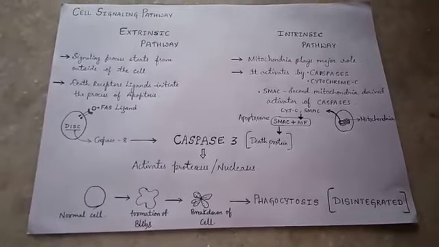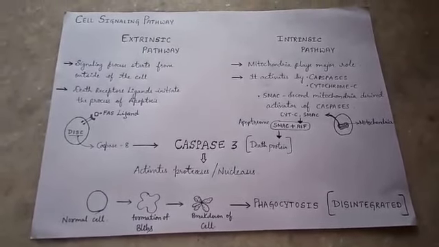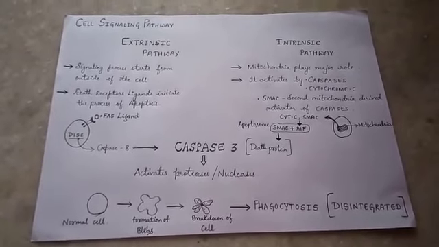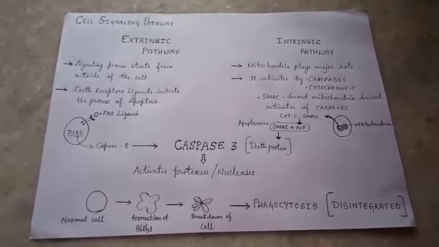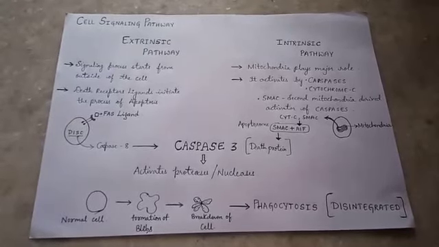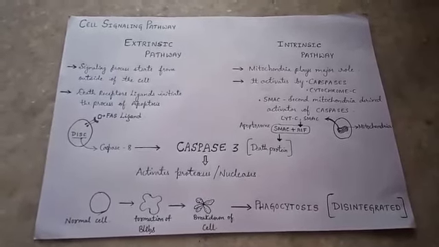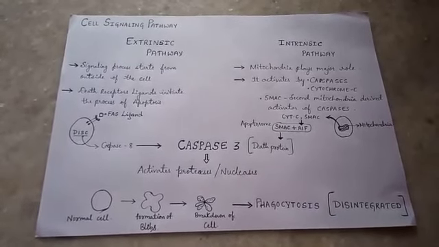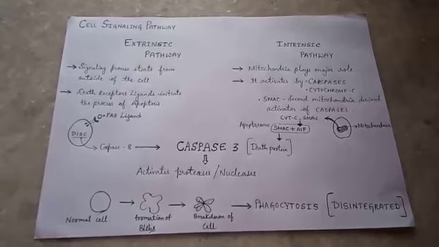The presence of caspase 3 in a cell is the sign of death of the cell. This caspase 3 activates the proteases and nucleases. The proteases will break down the proteins and nucleases will break down the nucleic acids. As the result of the breakdown of proteins and nucleic acids, the cell will degenerate.